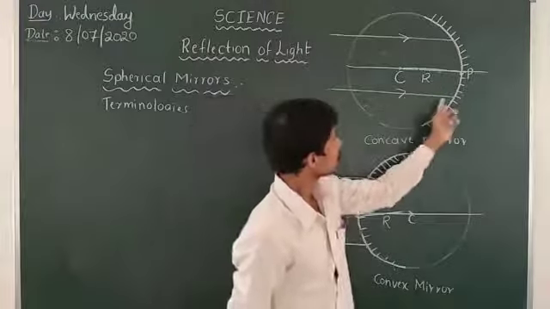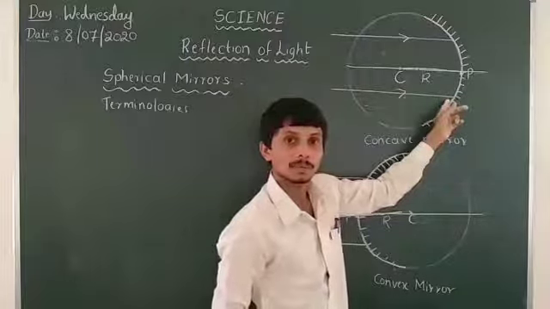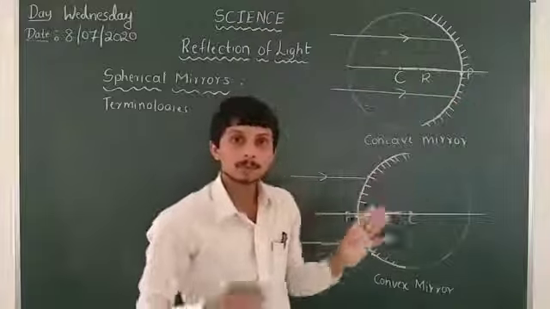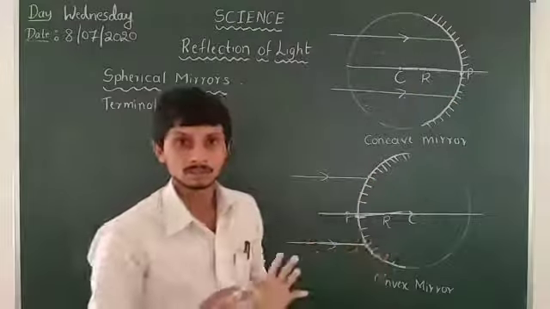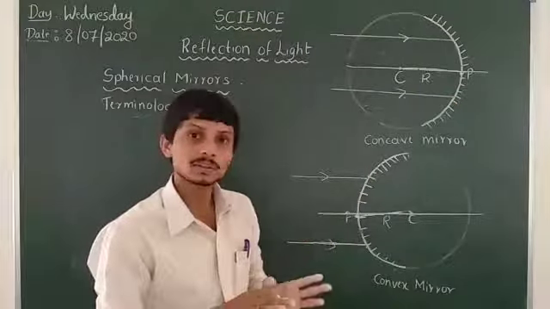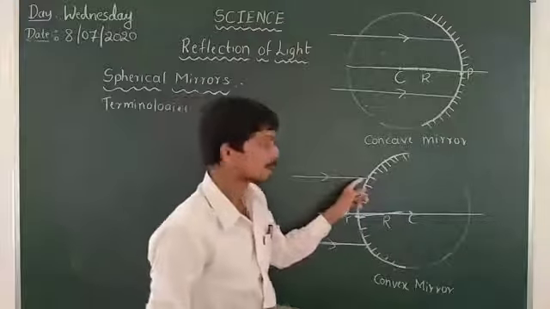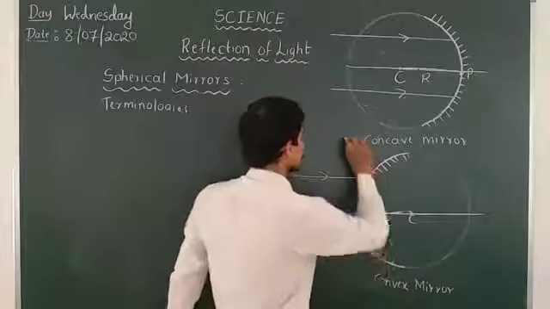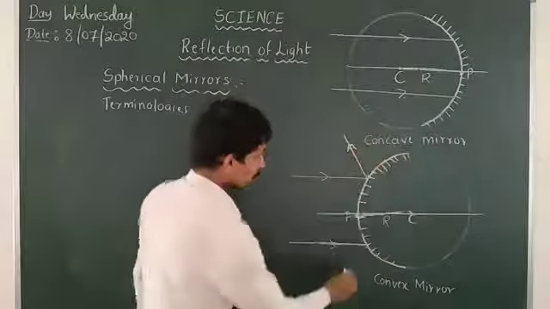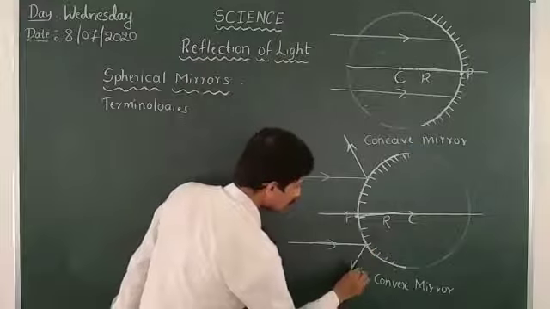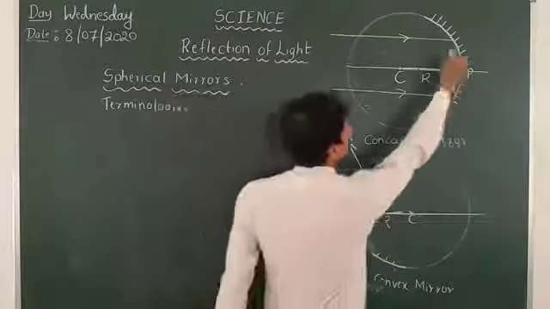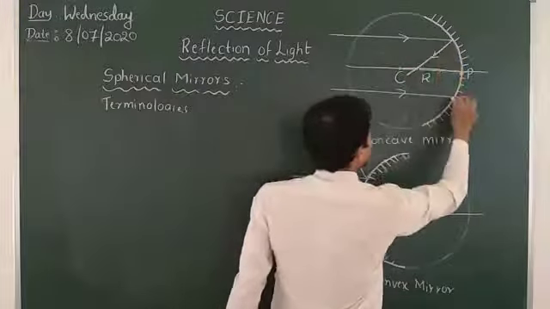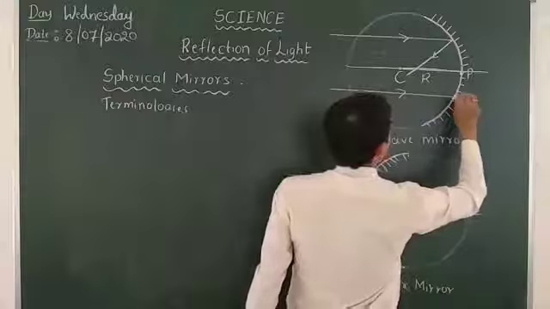Here also, what happens? After hitting the wall, it will go upward because of the shape of the wall. Likewise with light, after hitting this spherical surface, it will go upward here, downward here, downward here, and upward here.